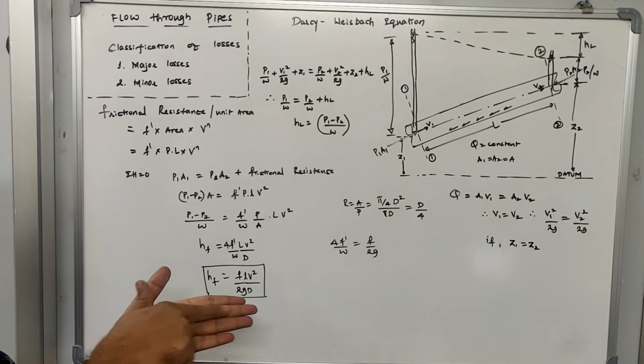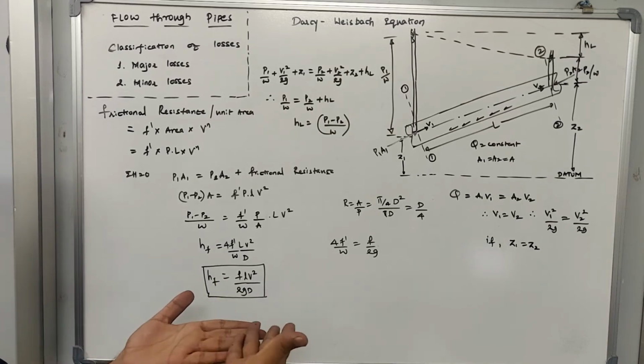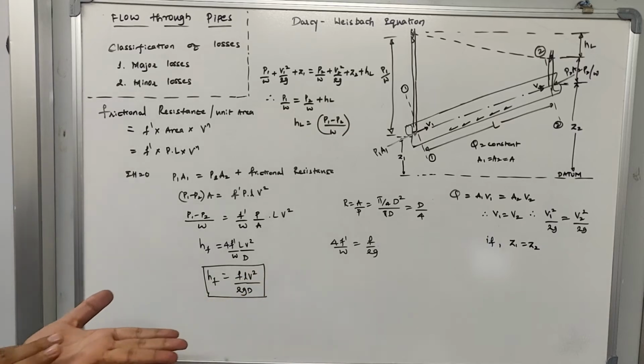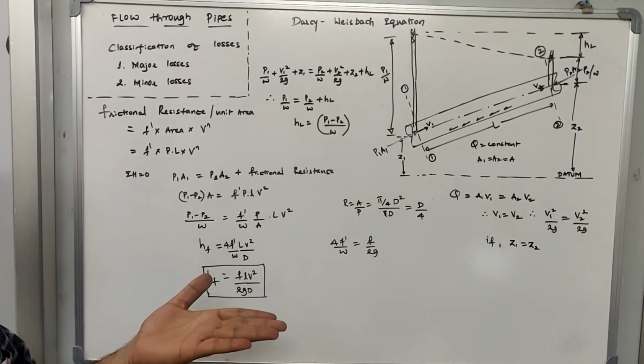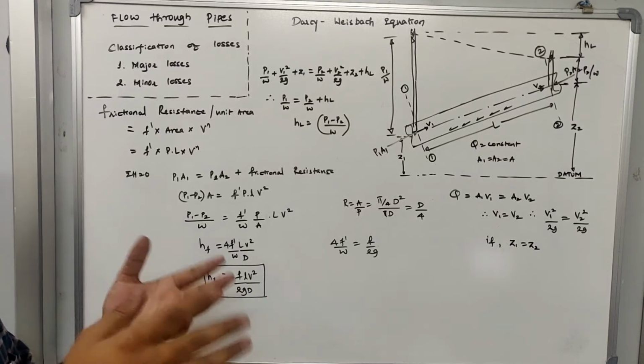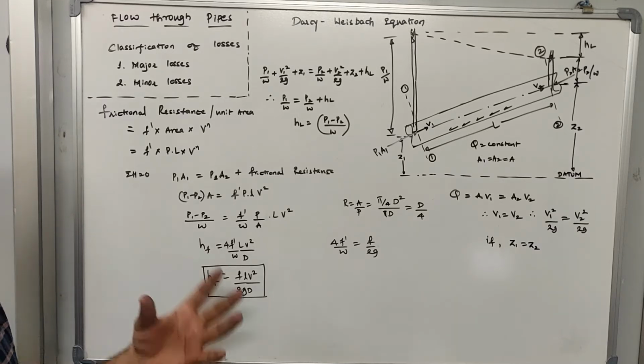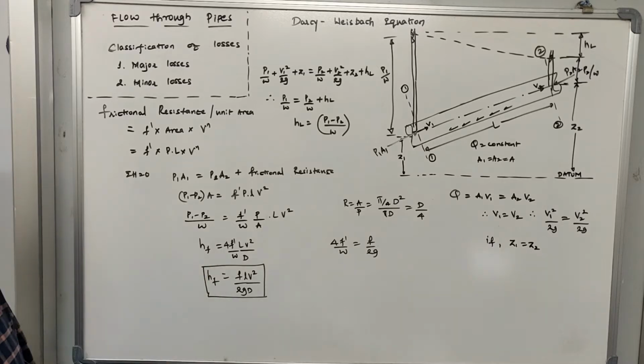When water moves on a very rough surface, it meets frictional resistance. If the water is flowing on a smooth surface, less frictional resistance is offered. So the major loss is basically because of the frictional resistance offered by the material on which the water is flowing.